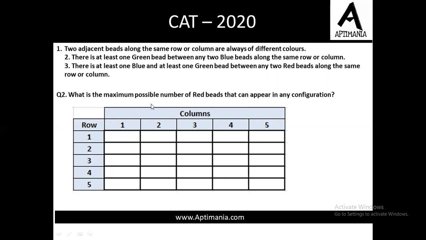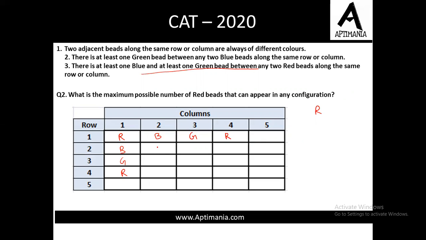What is the maximum possible number of red beads that can appear in any configuration? So we need to maximize the number of red beads. Now this condition we need to keep in mind: there must be at least one blue and one green in between two red. So let us start with red only as we need to maximize this. Now if we place red here, there must be at least one blue and one green between two reds. Here also there must be at least one blue and one green between two reds.